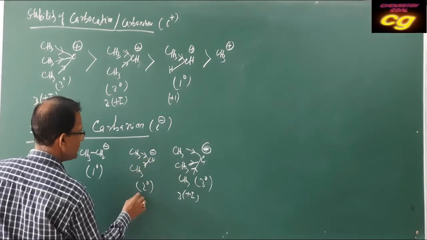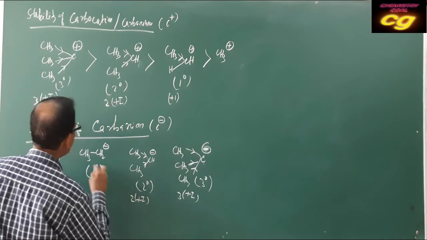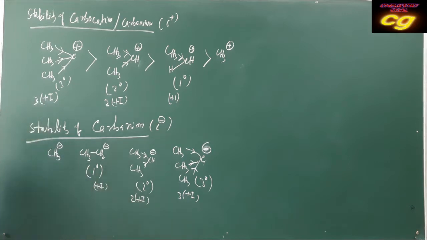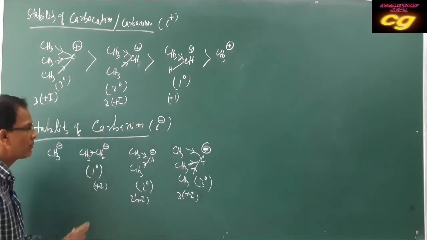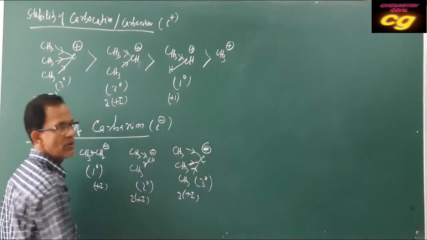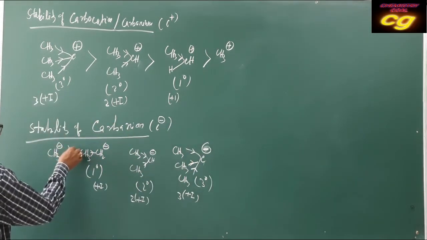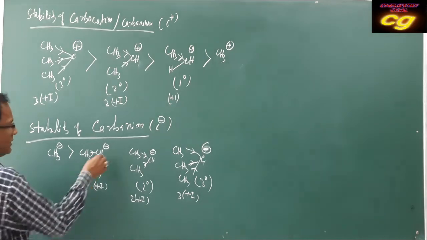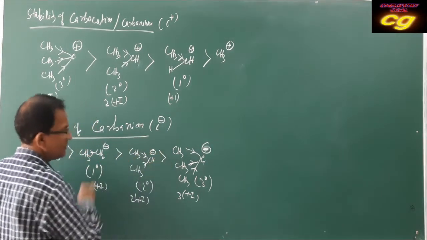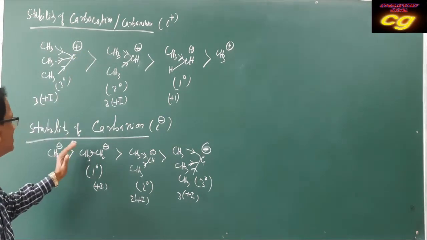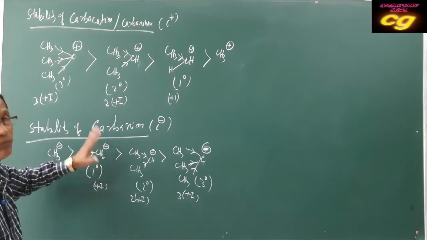Secondary has only 2 plus I effect, and primary has only 1 plus I effect. As it has 1 plus I effect, less electron is supplied towards carbon minus. Here 2 groups are supplying electrons towards carbon minus, and here 3 groups are supplying electrons towards carbon minus, which means the negative charge on carbon is increasing. That's why the order is first methyl, then primary, then secondary, then tertiary. This is just the opposite of carbocation stability. This is carbanion stability on the basis of inductive effect.